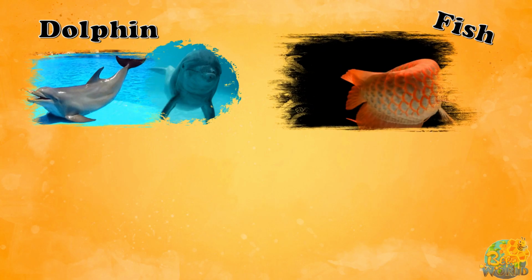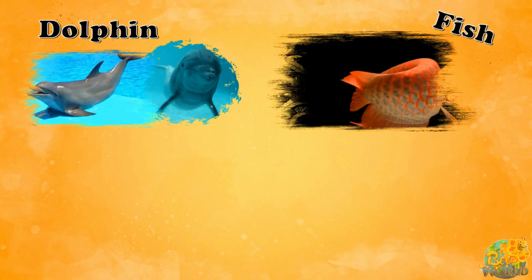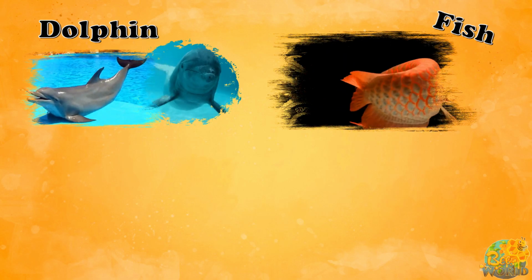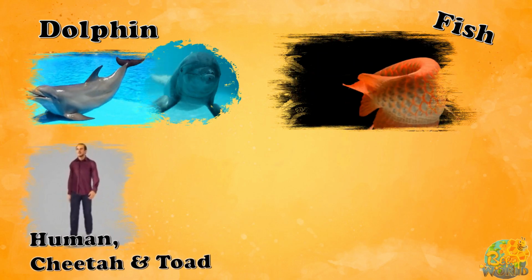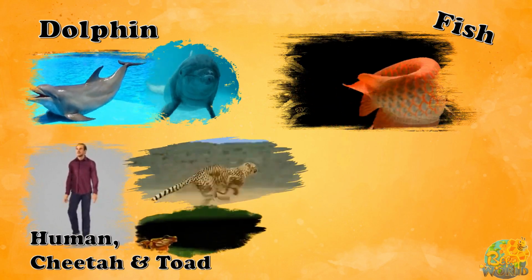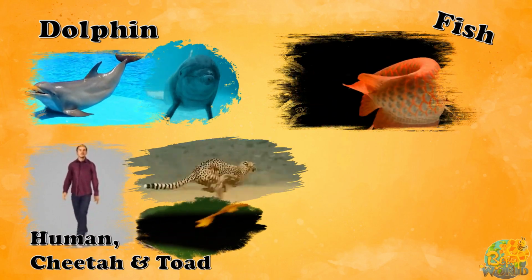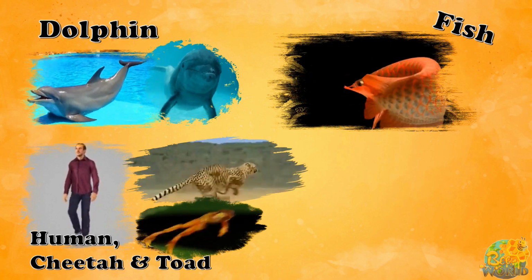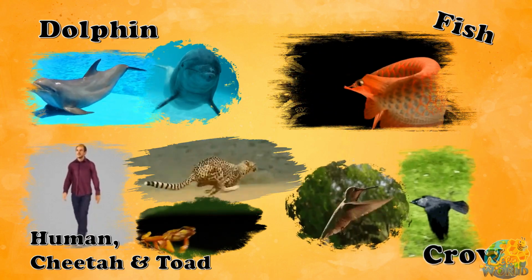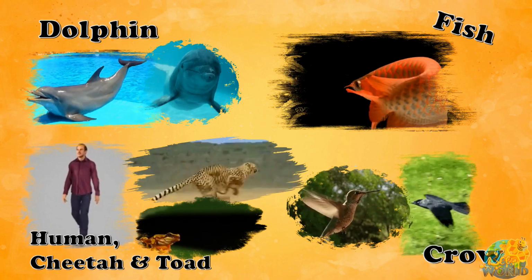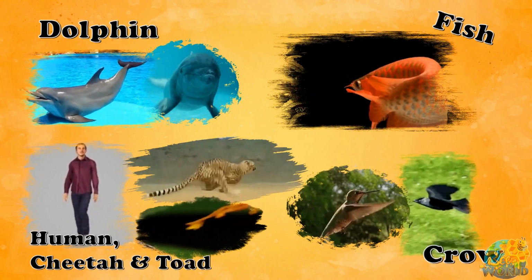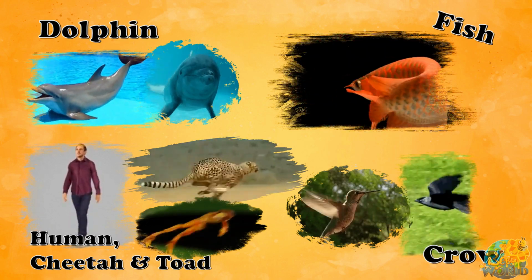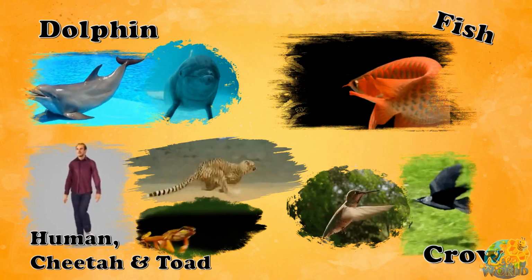Fishes such as tuna use their tail fins or body fins for swimming. Human beings, cheetah and toad use limbs for their locomotion. Birds such as crows use wings for their locomotion. Invertebrates use muscles, while vertebrates use both muscles and bones for their movements.